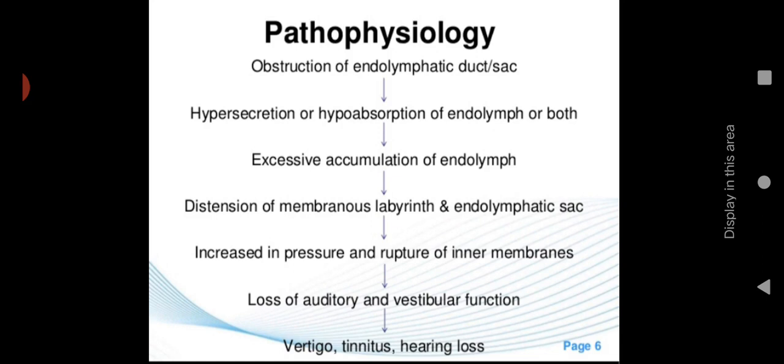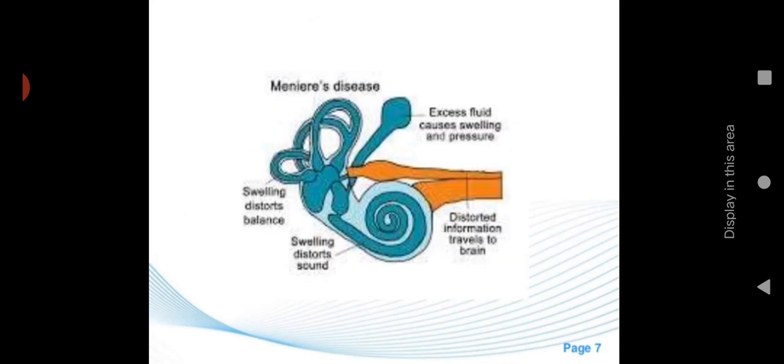I hope you understood. So you can see here what is happening in Meniere's disease. The duct is getting swollen, so that can lead to imbalance. Then excess fluid causes swelling and pressure. You can see that the membranous labyrinth is getting swollen and there is excessive pressure. That can lead to distorted information traveling to the brain. The yellow, orange colored thing you can see is the cochlear nerve. With this cochlear nerve, some abnormal information will travel to the brain.